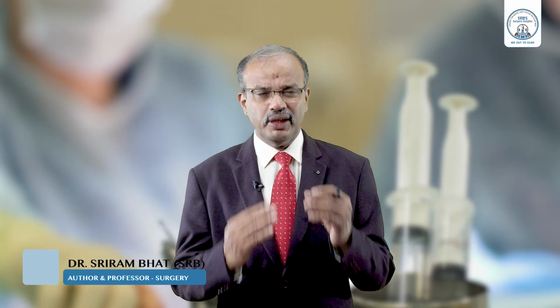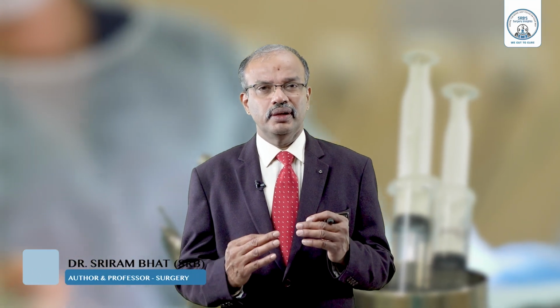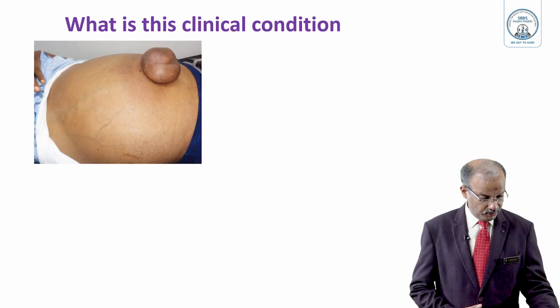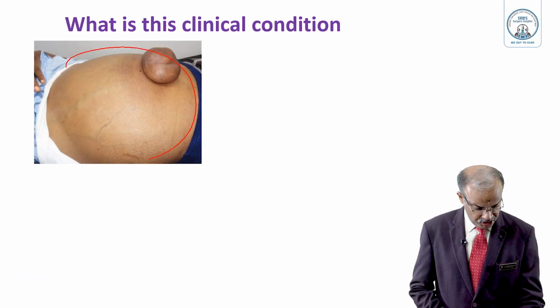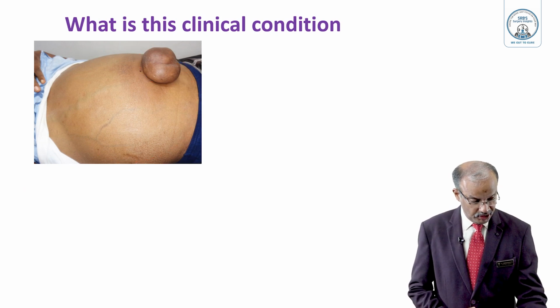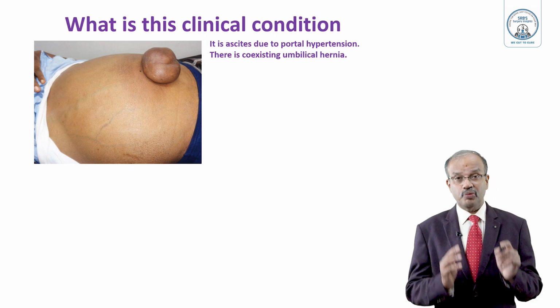Dear students, today we'll discuss a very common topic in the abdomen. Just see what this is. See that so much distension here, and some more swelling here. So what is this? This is ascites due to portal hypertension.